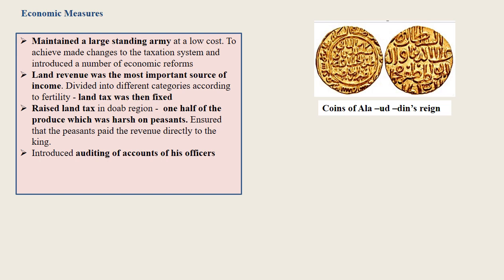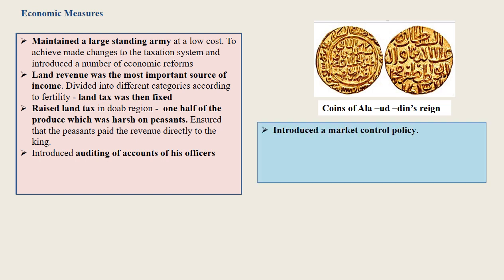Alauddin also introduced a market control policy. He lowered the prices of all essential items such as food grains, sugar, cooking oil, cloth, and so on. Shop owners were asked to charge the rates fixed by the Sultan.